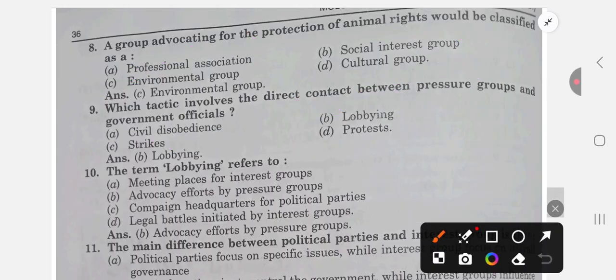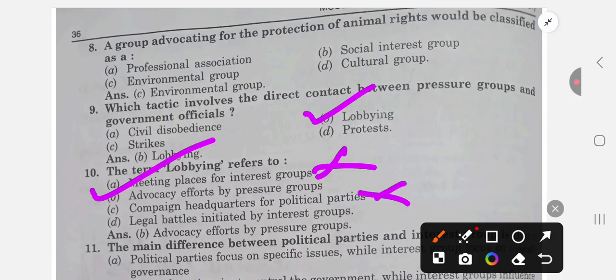So answer is B, lobbying. Next question: the term lobbying refers to meeting places for interest groups? No. Advocacy efforts by pressure groups? Yes. Campaign headquarters for political parties? No. And legal battles initiated by the? No. So answer is B, advocacy efforts by pressure groups.